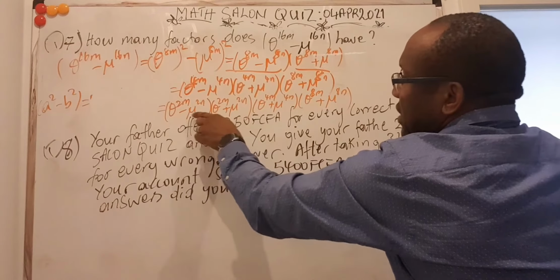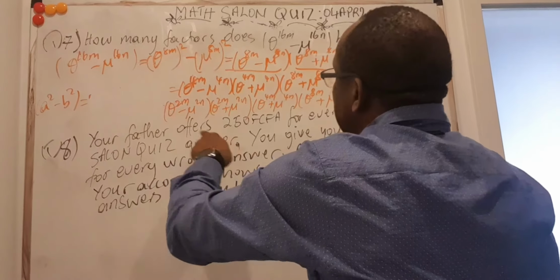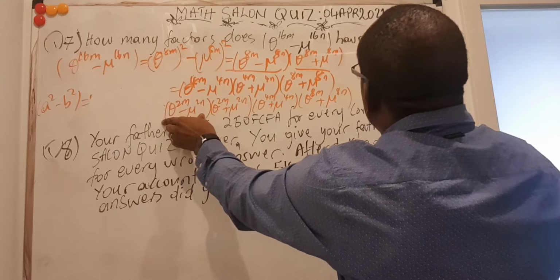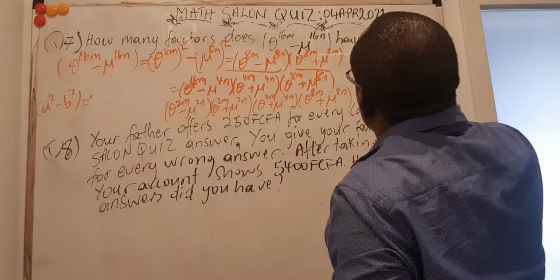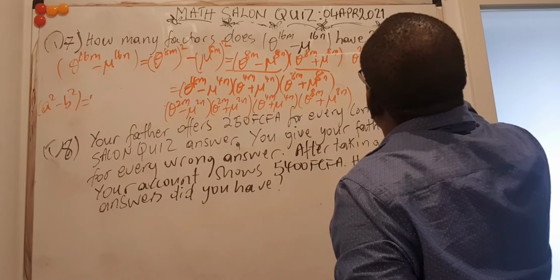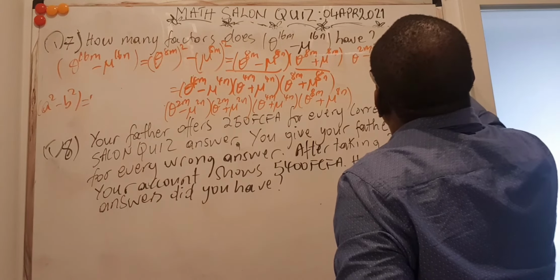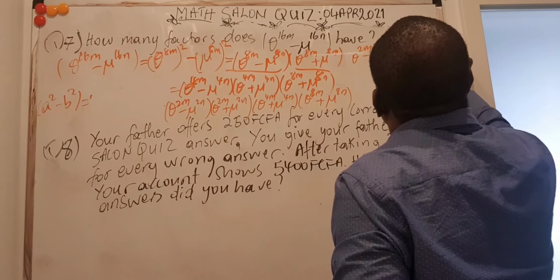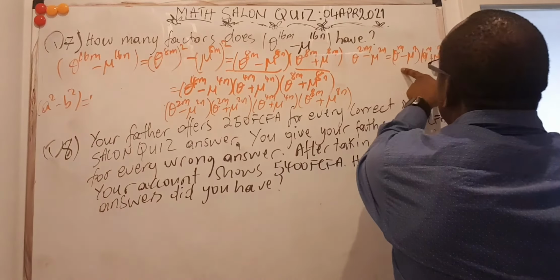I can see at my last stage, which is just exactly what we did before. If I do that here, then I will fix this to become 2 more. So my theta to the 2m minus mu to the 2n will be theta to the m minus mu to the n times theta to the m plus mu to the n. So I've split these last two into two new factors.